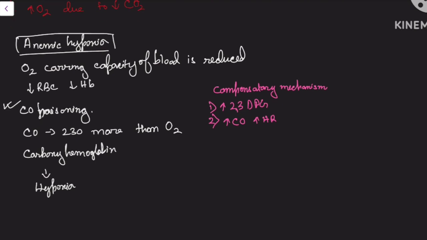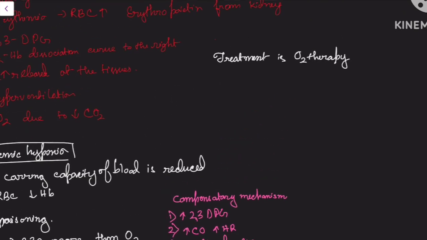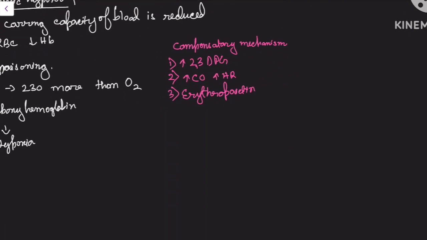Another compensatory mechanism will be, again, erythropoietin, so that more RBC can be produced to correct this hypoxia. Done. Here, as we have seen in the previous case, treatment with O2 therapy had worked. But here in this case, no treatment with O2 therapy. However, if we are giving this patient O2 therapy, it may help.